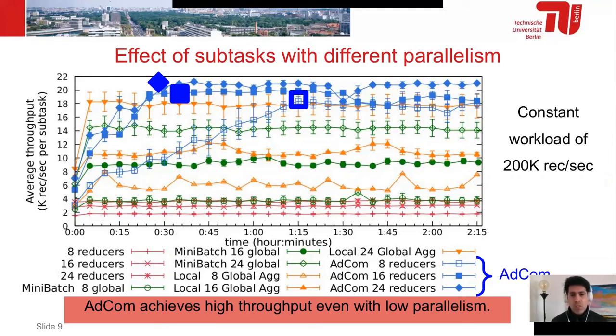Of course, AdCom takes longer to achieve this throughput, but the point is that with fewer machines, we can achieve the same high throughput that Flink with local global aggregation is achieving with more machines. And of course, if we add more machines at AdCom, we can achieve this highest throughput faster.